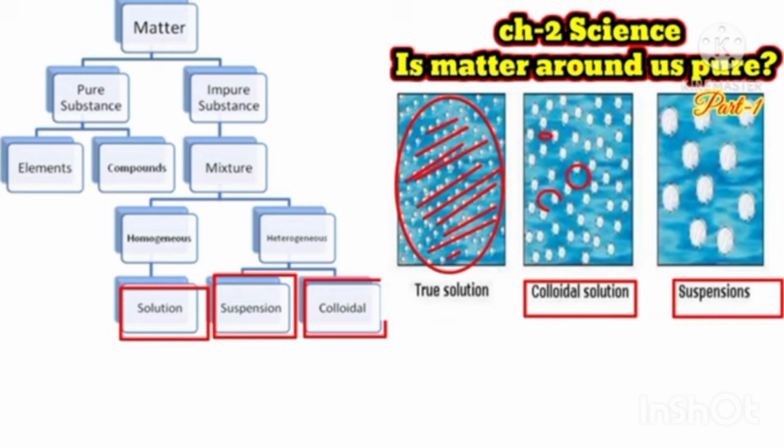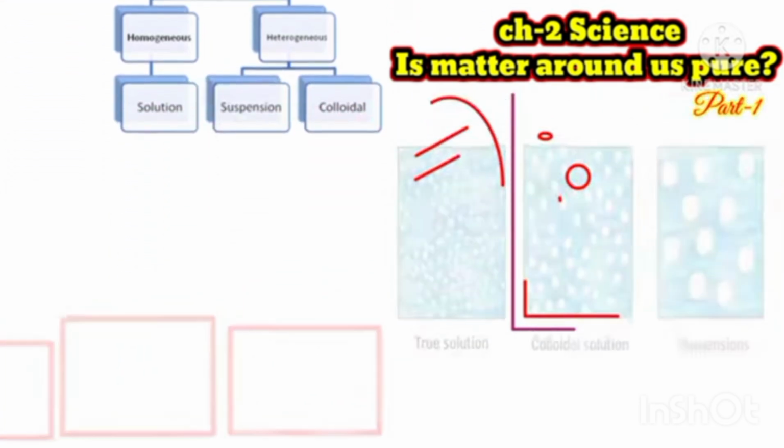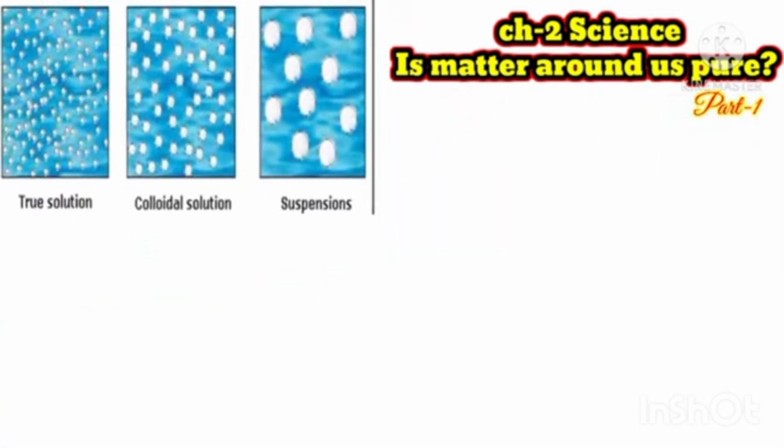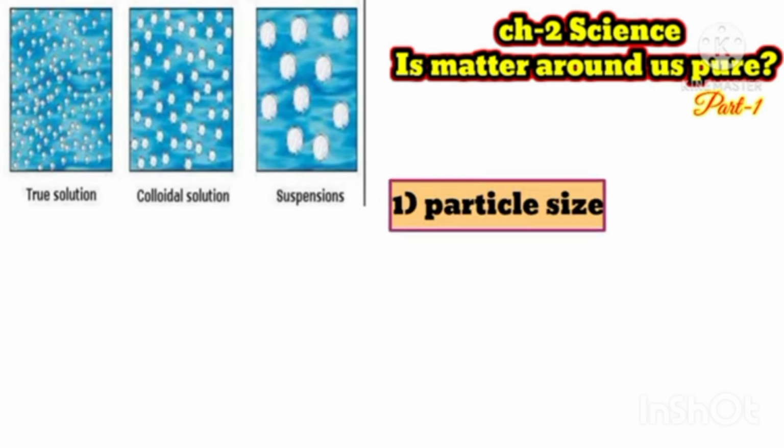Colloidal solution particles are a little bigger than the true solution. In suspension the size of particles is very big. So on the basis of size of particles we can categorize this matter into true solution, colloidal solution and suspension. Now another very interesting thing, the size of true solution particles is very small.